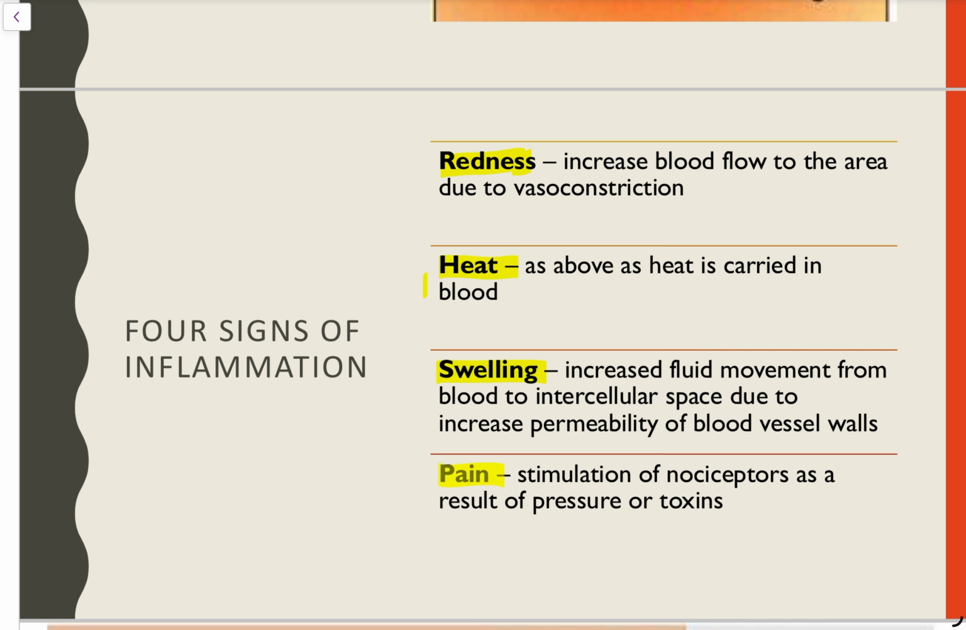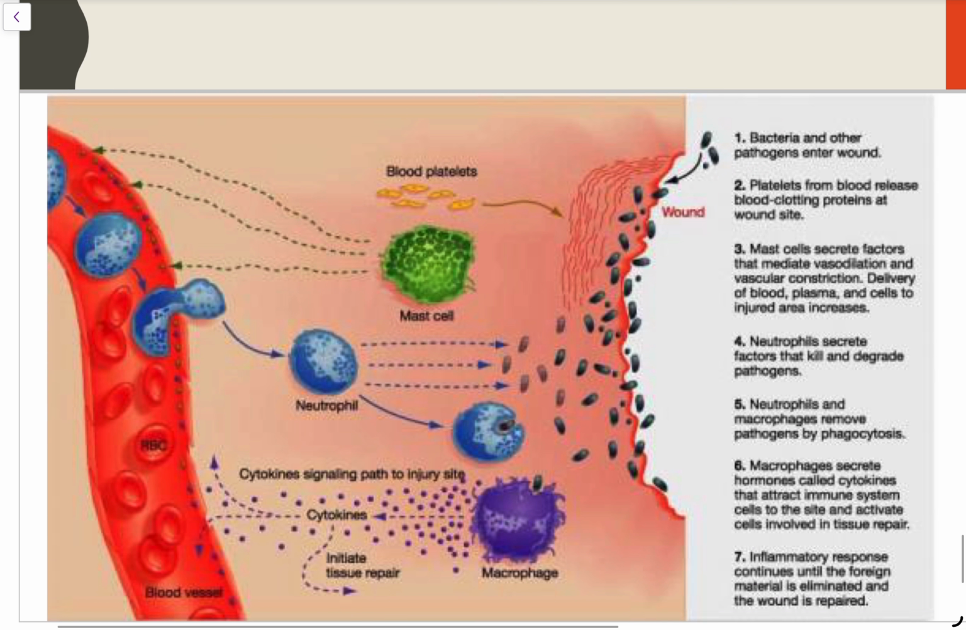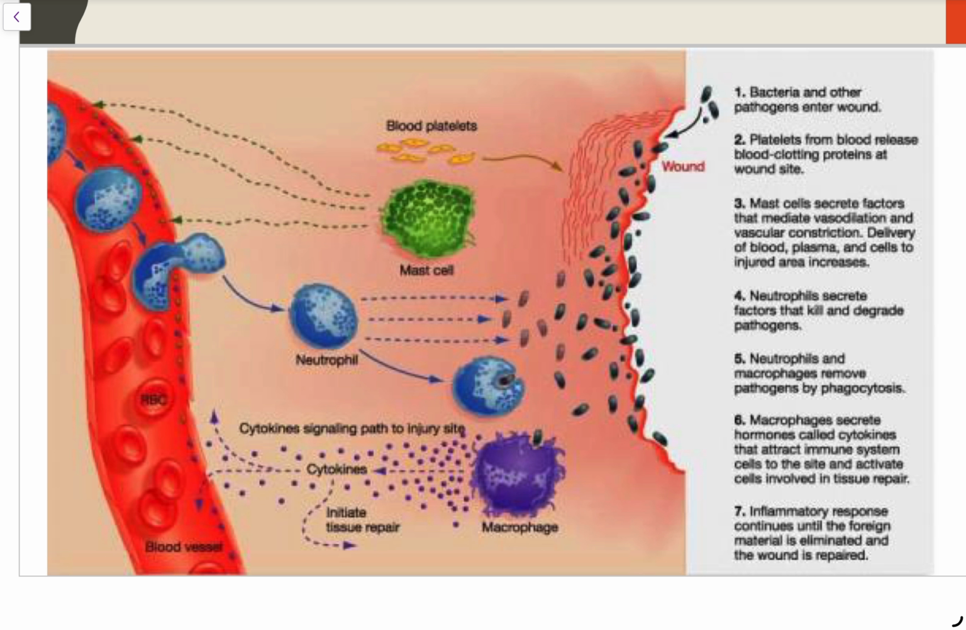And finally, pain. Okay, so pain is going to be triggered by nociceptors, and that's a result of either the pressure from all of the swelling or maybe even from toxins which have triggered those nociceptors. So this here is a final representation showing quite a few of the different options and steps which are going on with inflammation. You might like to pause and have a read through.